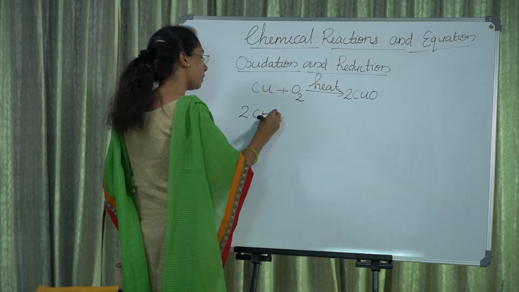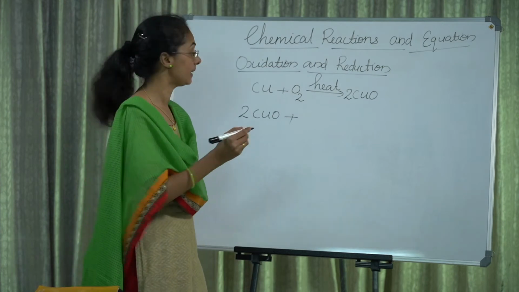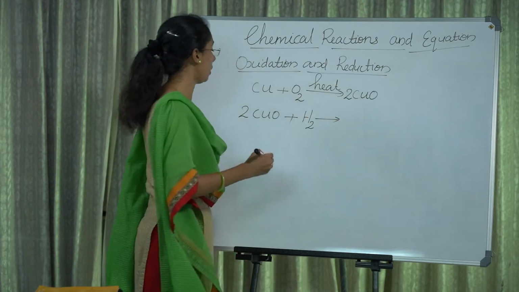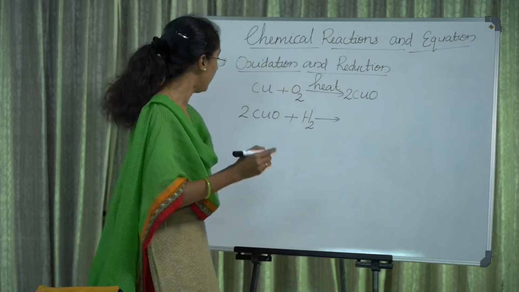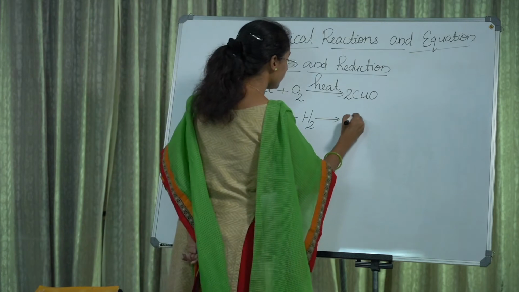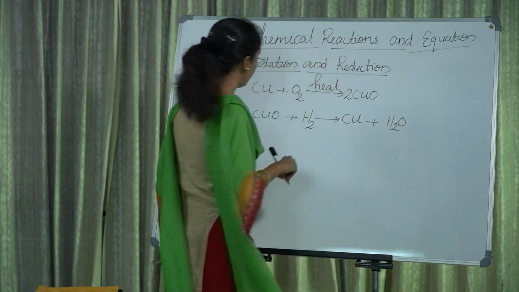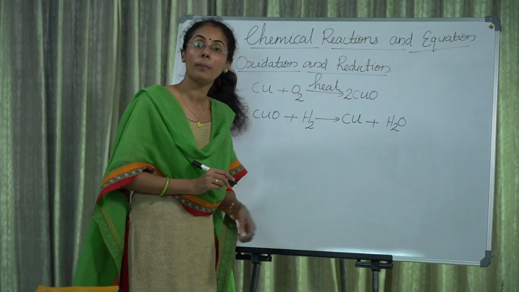Then that copper oxide is again treated with hydrogen. We get copper and H2O. What is the color of that copper?